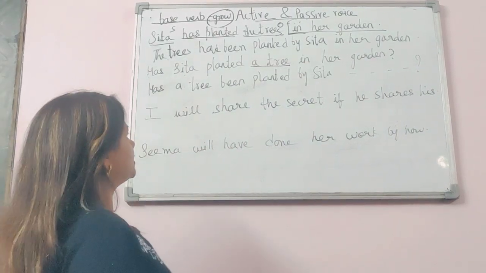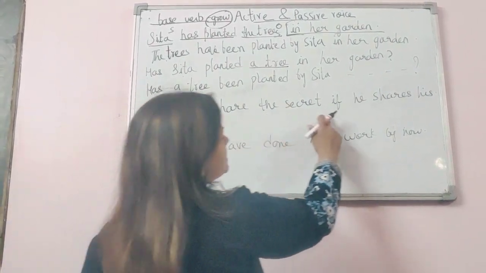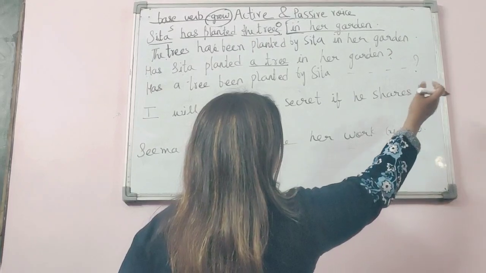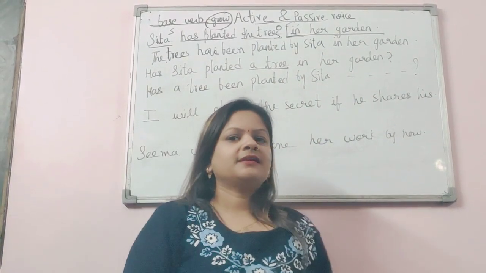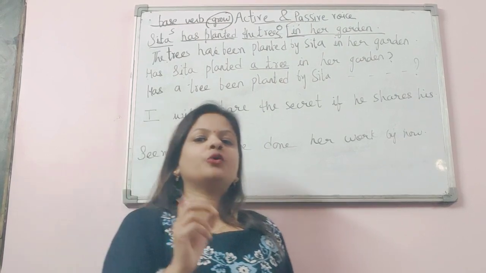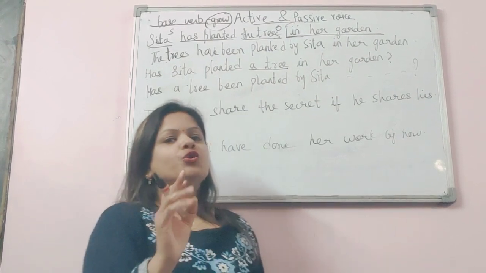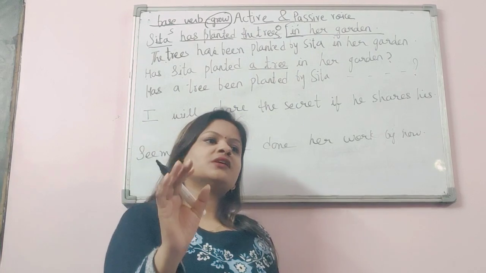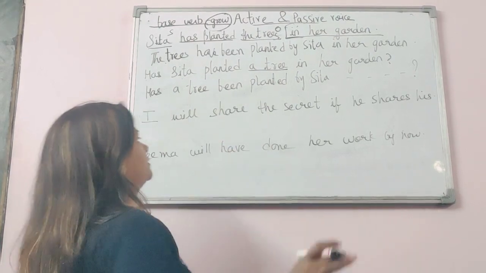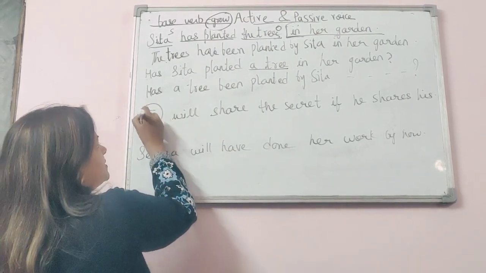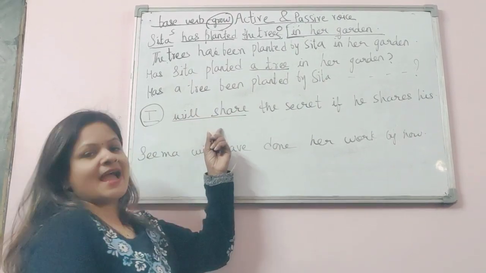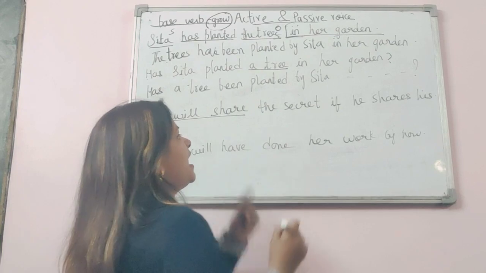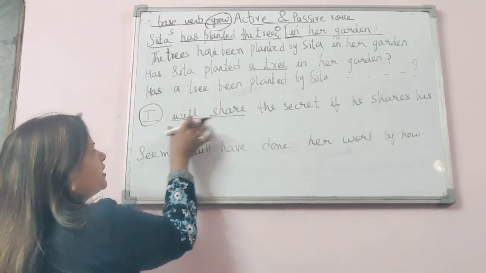Okay, another one. I will share the secret if she shares his. It is rather a complex sentence, but you have to identify the object in a very simple way. You will see what is the thing on which the action is being taken. So I is the subject and will share is the action in simple future tense, and what is going to be shared by me?